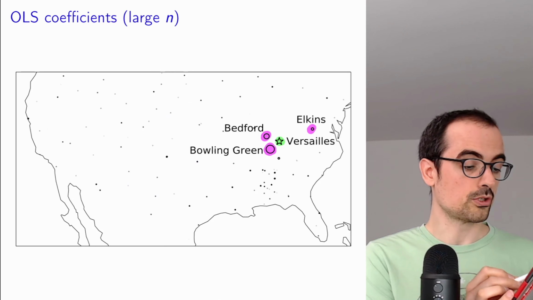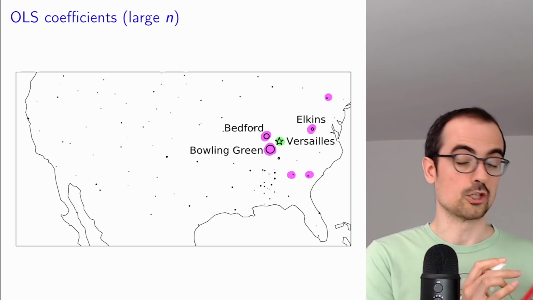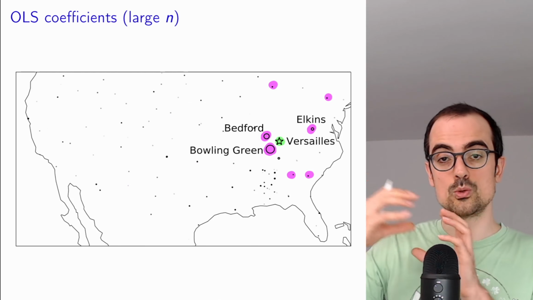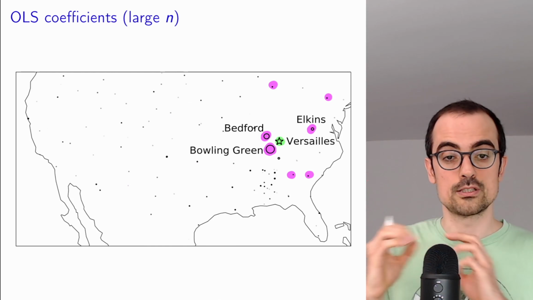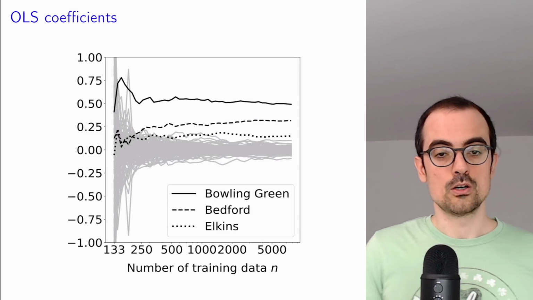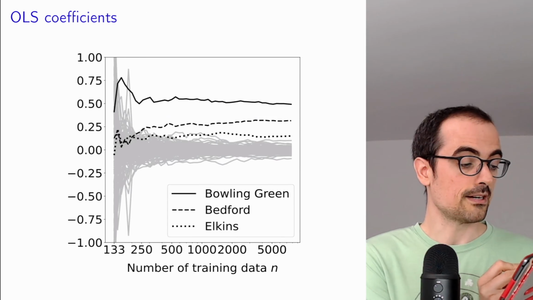And the contributions of other points that are further away are extremely small. This makes a lot of sense. This is a very reasonable estimator for the temperature in Versailles. You just do like a weighted average of the locations that are closer to that location. Of course, the method doesn't know about this. It learns this automatically when it has enough data.